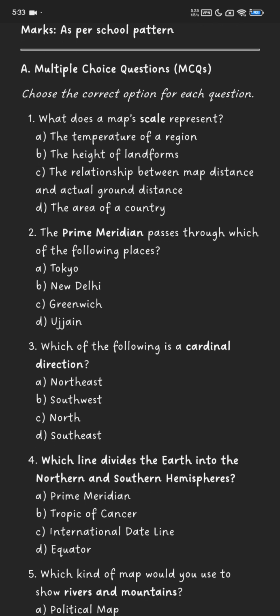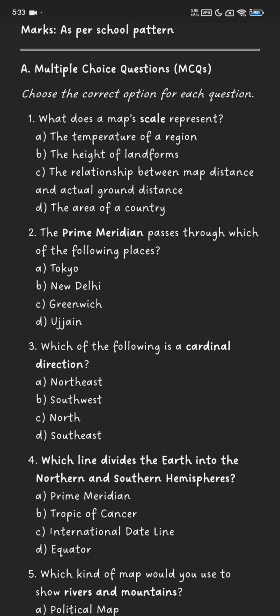What does a map's scale represent? The temperature of a region, the height of a landform, the relationship between map distance and actual ground distance, the area of a country. Number 2. The prime meridian passes through which of the following places? Tokyo, New Delhi, Greenwich, Ujjain.